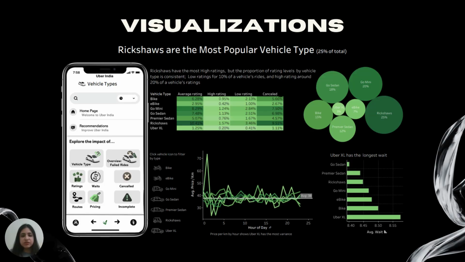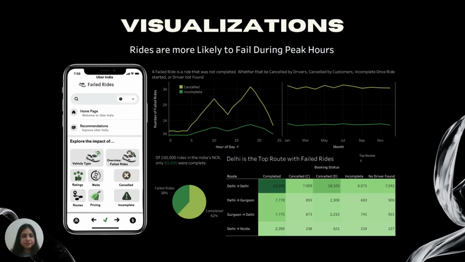So, with that, we can see, for example, what's the average wait time for the vehicle type, what's the percentage of rides that are actually from that vehicle, the different ratings of drivers based on the vehicle type, and then the average price for these vehicles. So, how much price per kilometer, so how much they travel, and how much that would cost.